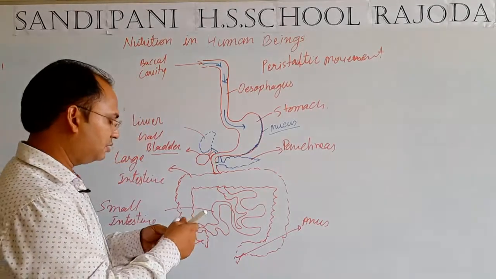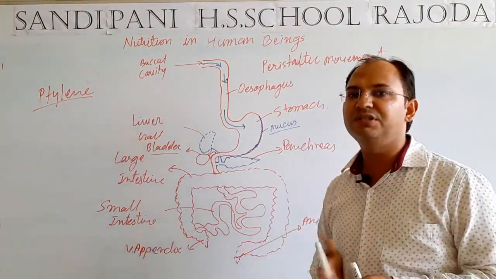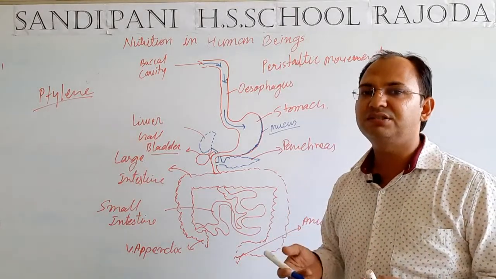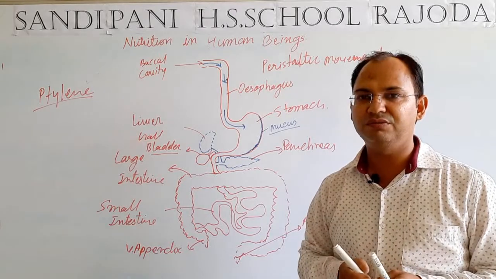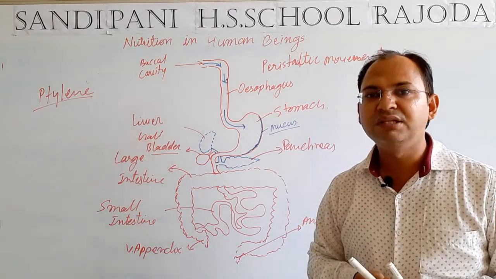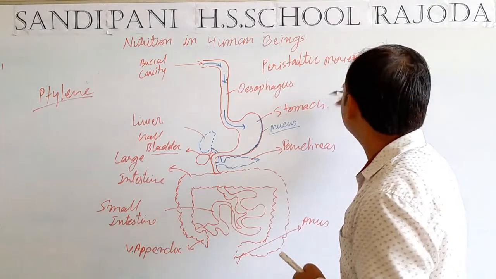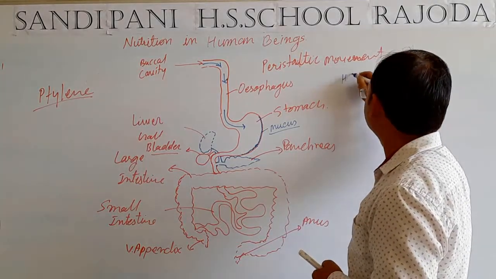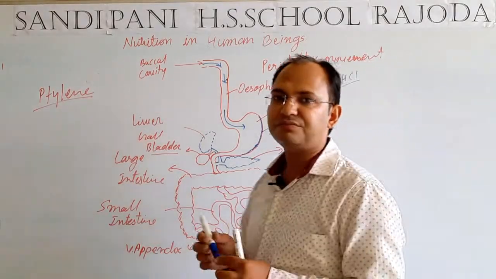In the stomach, some glands are present in the wall of the stomach. They secrete some substances that help in the digestion of the food. What do they secrete? They secrete mainly three types of substances. One is HCl, that is hydrochloric acid.